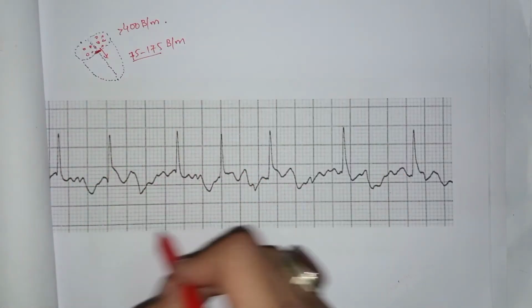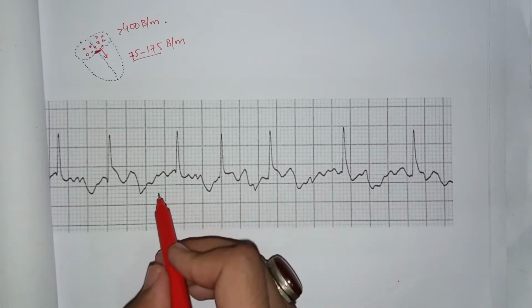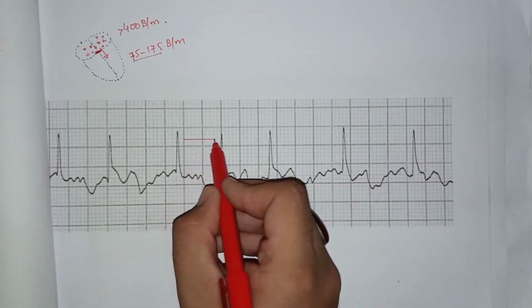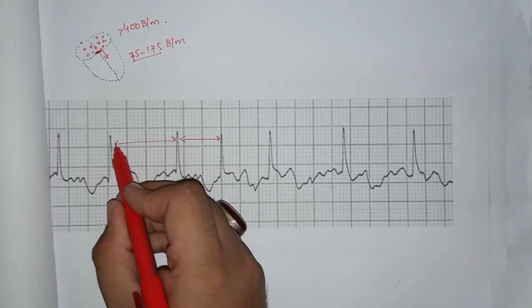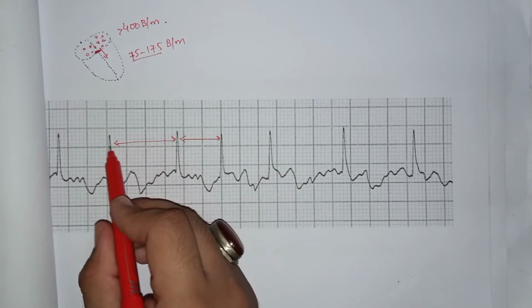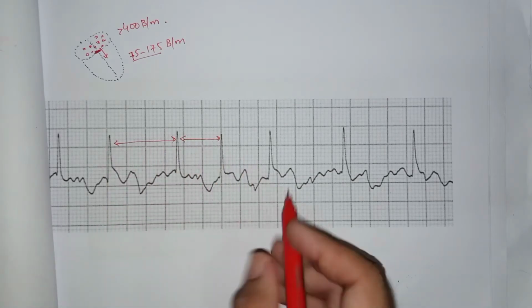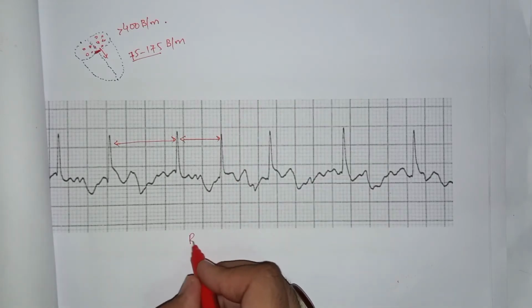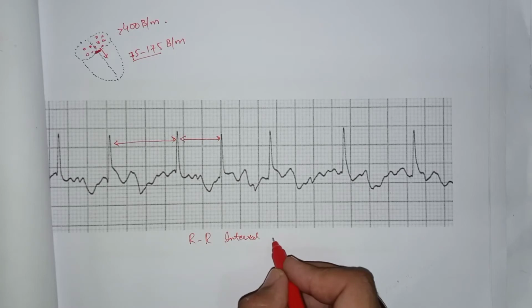So this is the ECG of atrial fibrillation. Here you can see there are irregular RR intervals. The distance between the RR intervals is irregular, as there are 3.5 boxes in these RR waves and 2.5 boxes in these RR waves. So the RR interval is irregular.